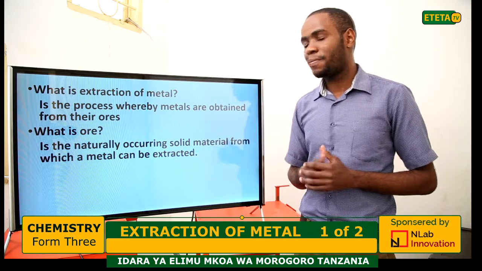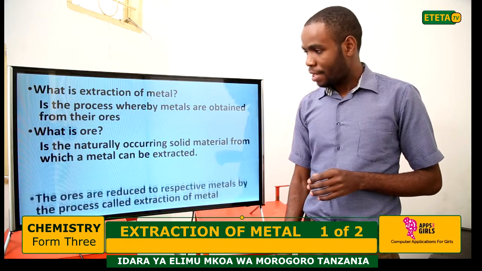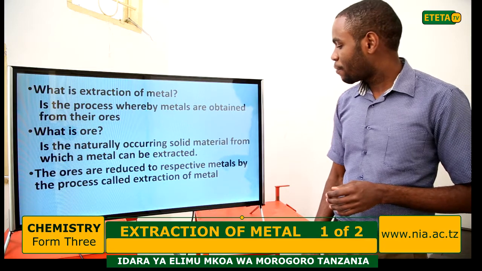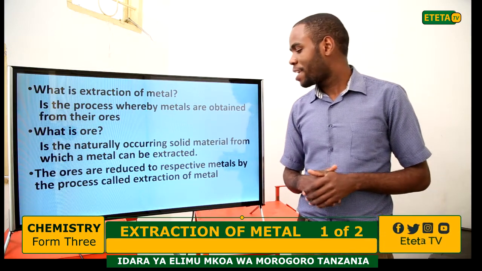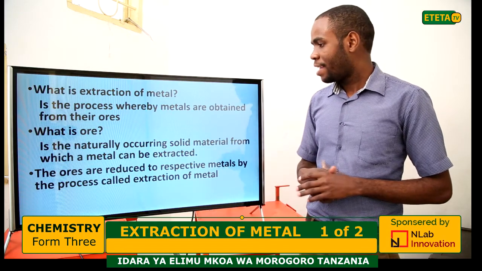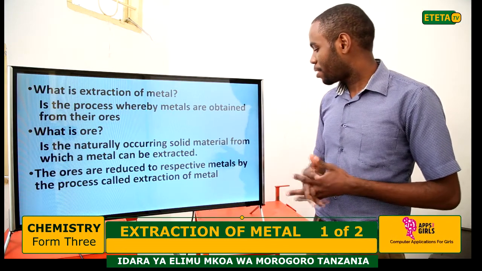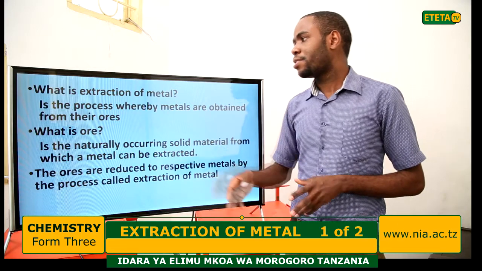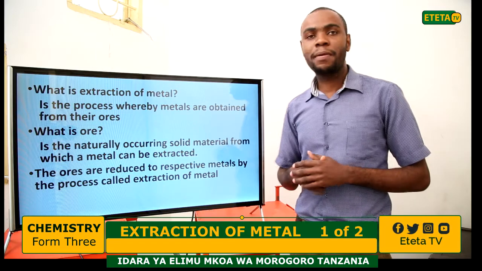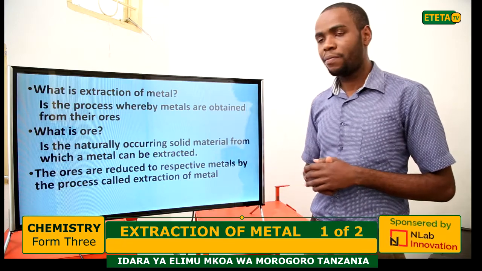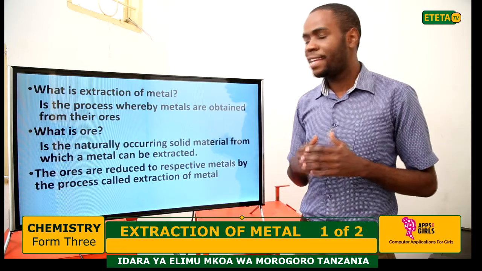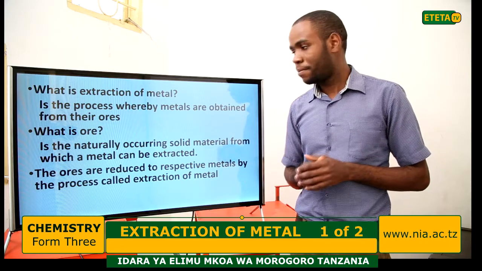The ore is reduced to the respective metal by the process called extraction of metal. So extraction of metal is the process of reducing ore in order to obtain a certain metal.